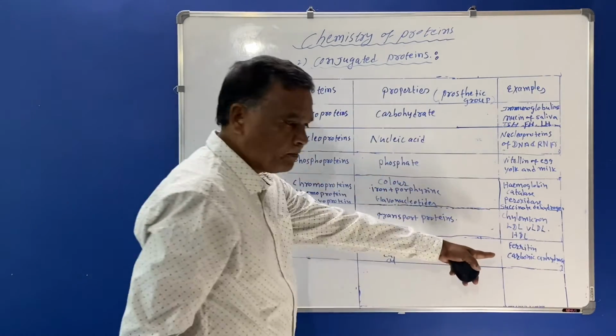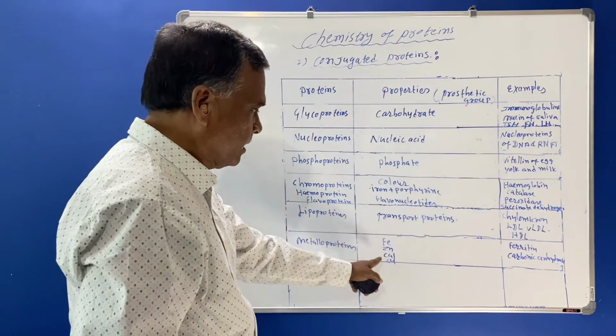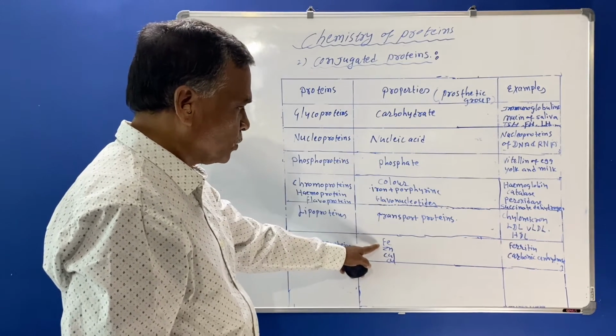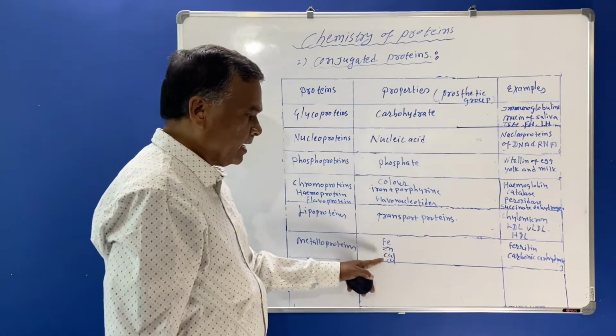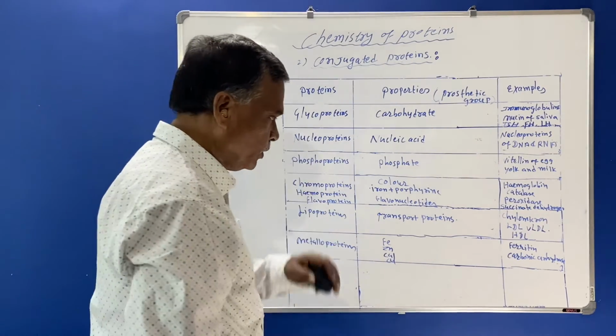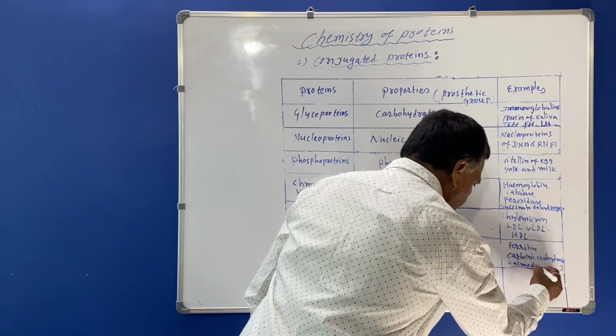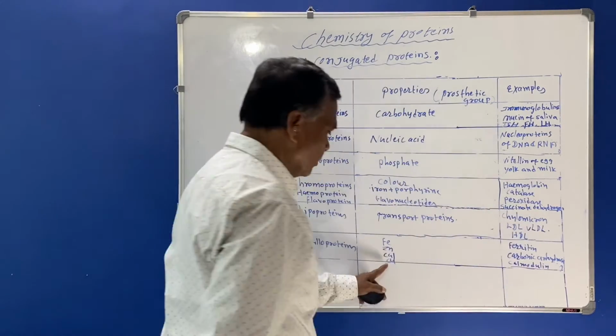This is an enzyme which contains zinc as the metal, as the prosthetic group. The prosthetic groups are Fe, zinc, calcium, that is calmodulin, and copper.